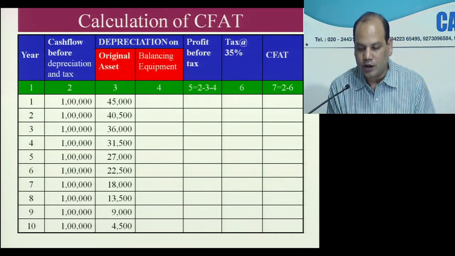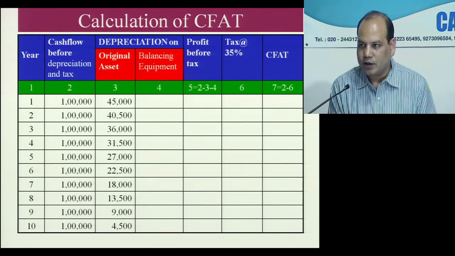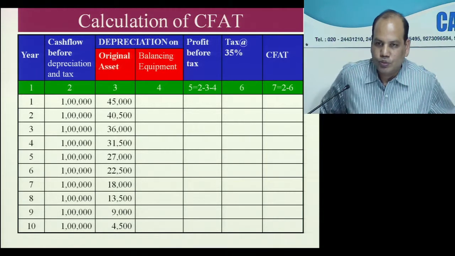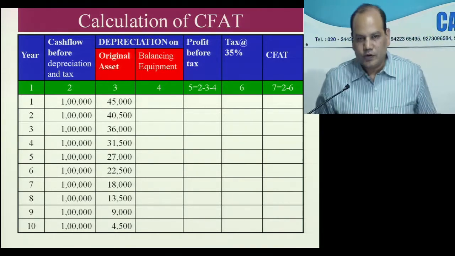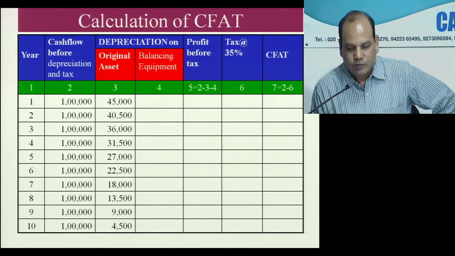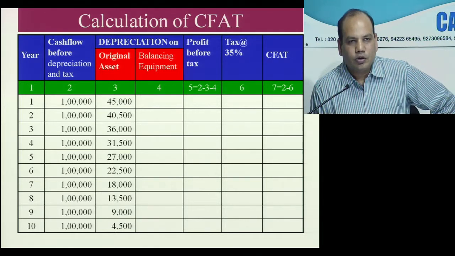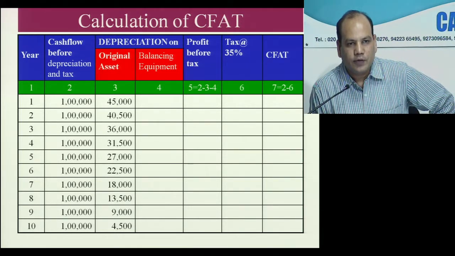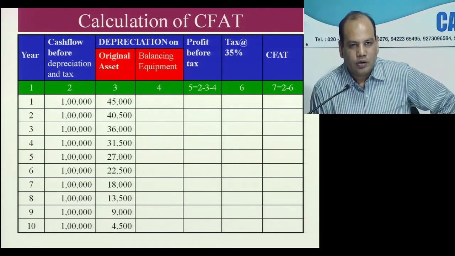First 5 years write 0. First 5 years 0. Why first 5 years 0? The asset was not there. What is the cost of the balancing equipment? 45,000. And number of years are 5. 5, 4, 3, 2, 1. In that ratio,